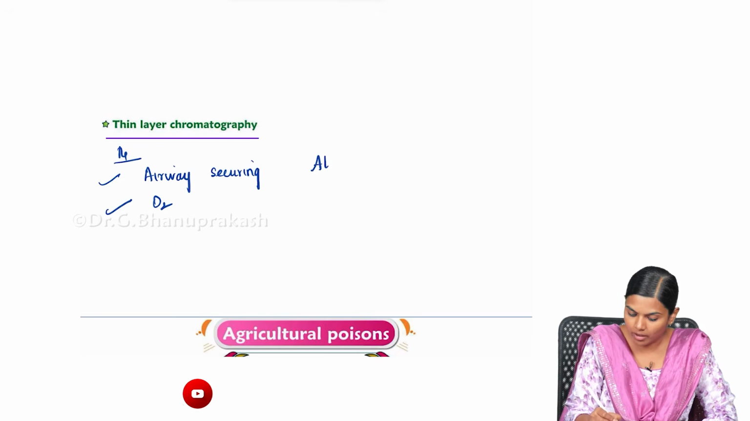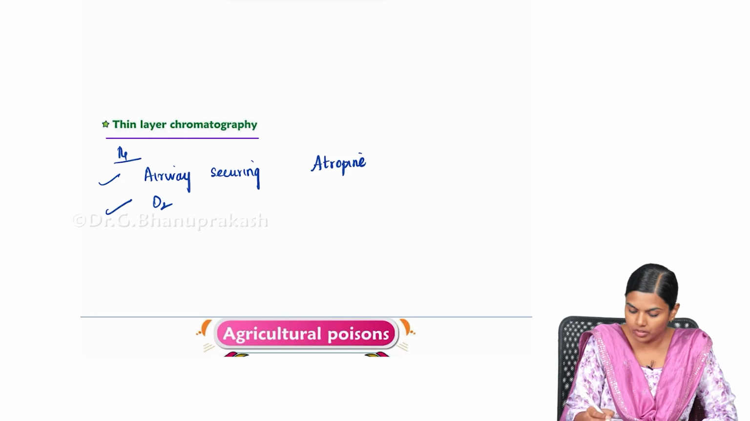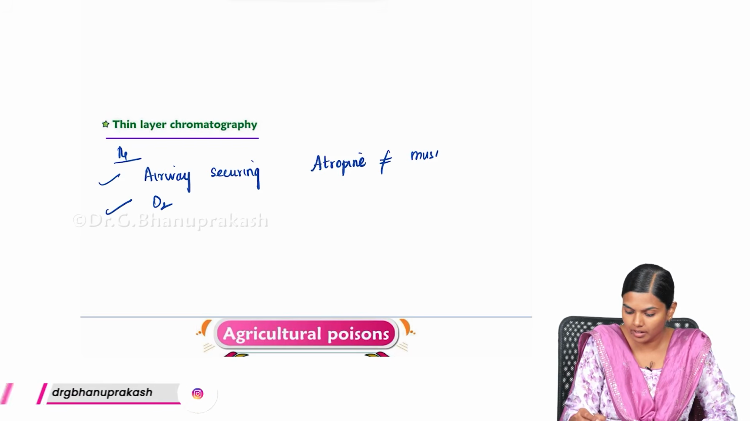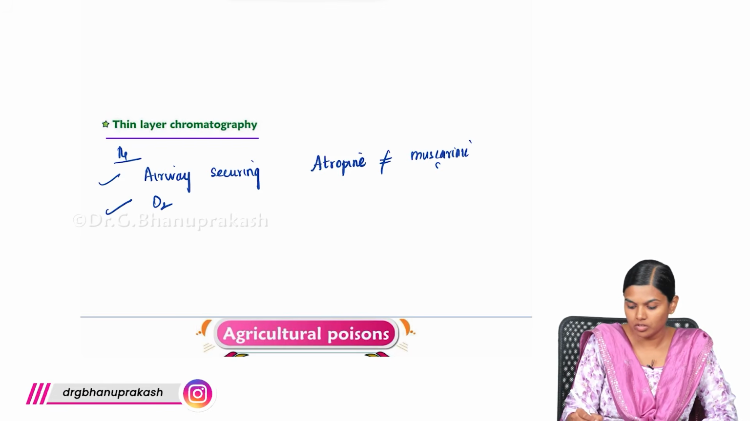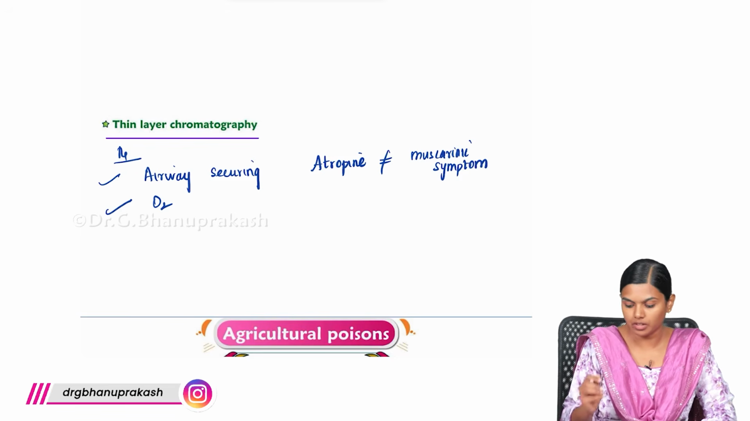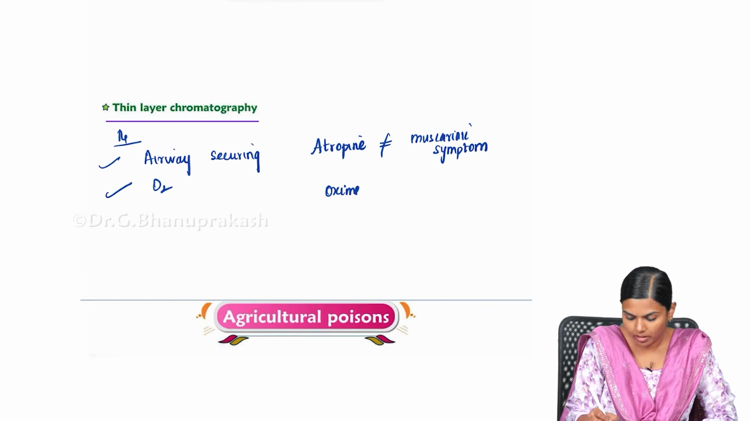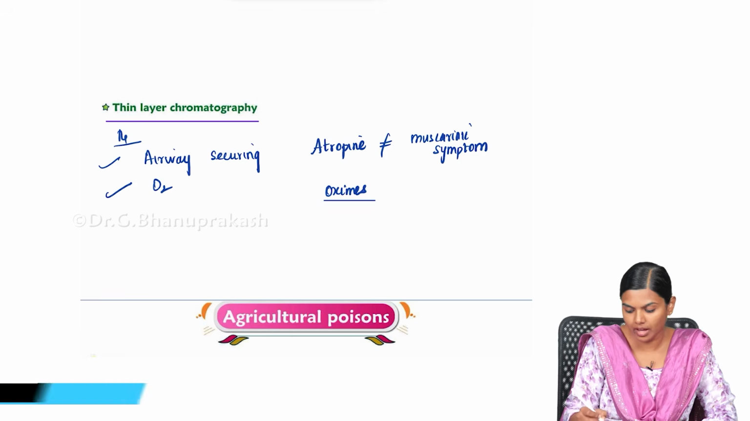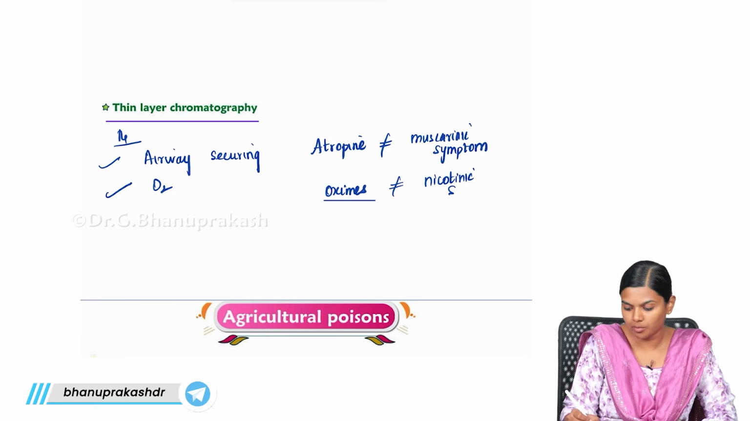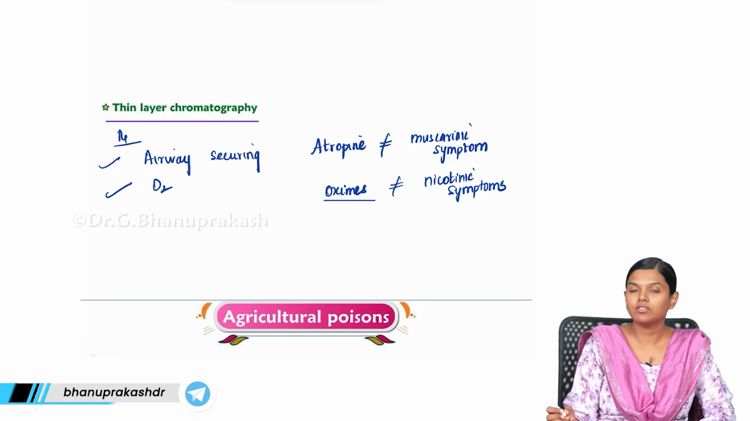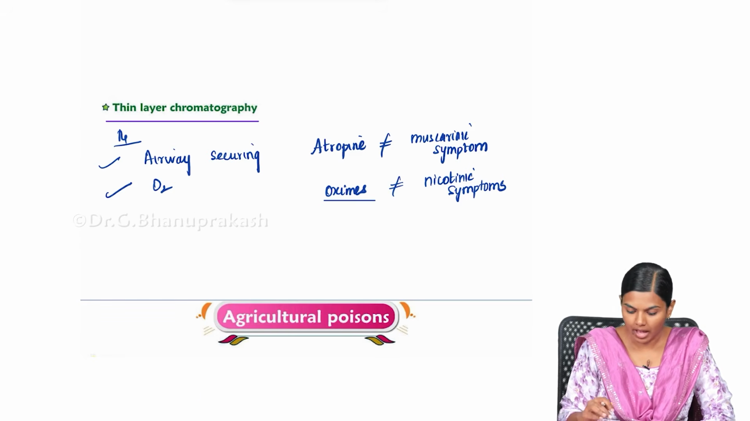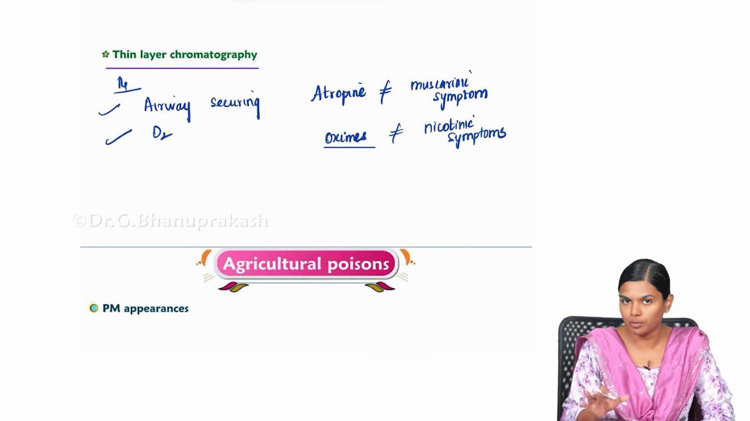After that, you have to give atropine, which will counteract the muscarinic symptoms. Another thing that you have to give is oximes. These oximes are very specific and will also counteract nicotinic symptoms. So your oximes will counteract nicotinic symptoms, and this is the main mode of treatment for this.